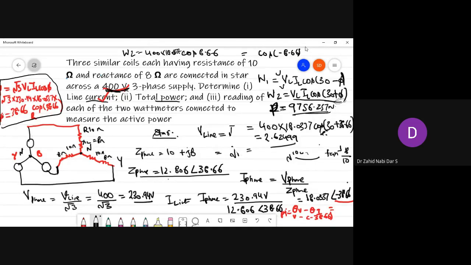Any doubts you are having in this question, please tell me. Manoj or anybody having any doubt anywhere, I will repeat the question. No, sir.